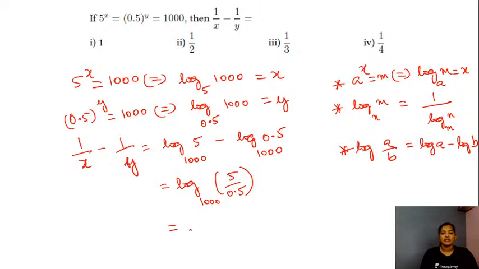So this will be nothing but your log of 10 to the base 1000, students, here in this case. Am I correct?